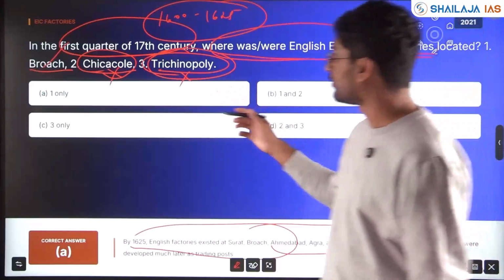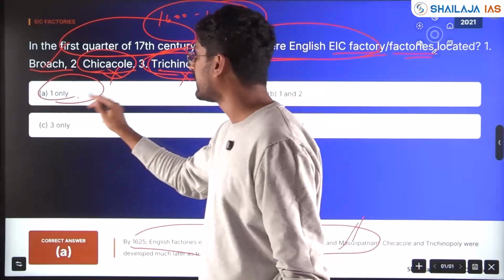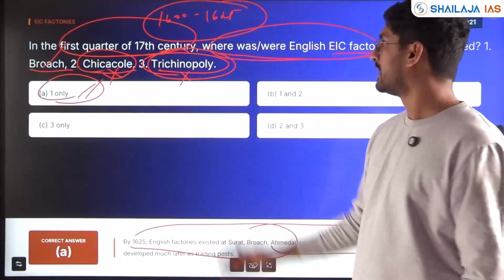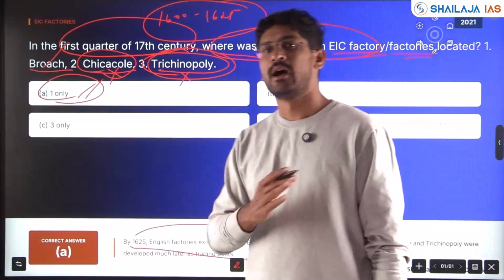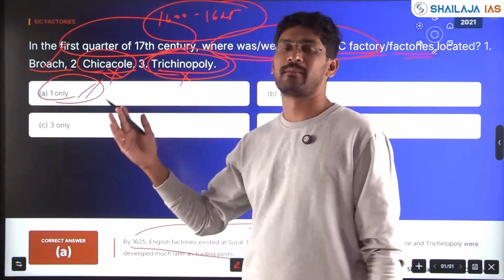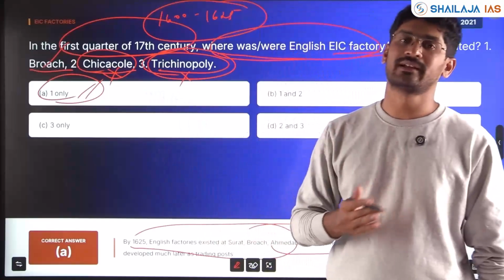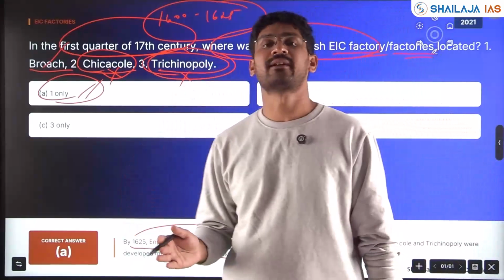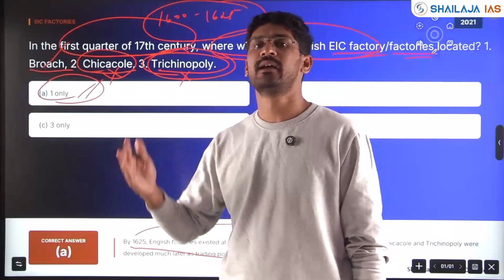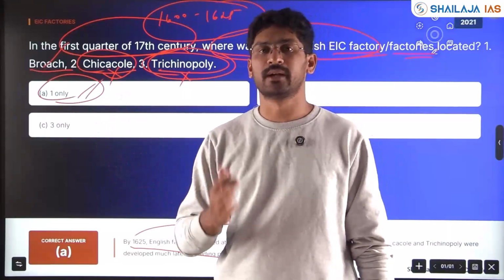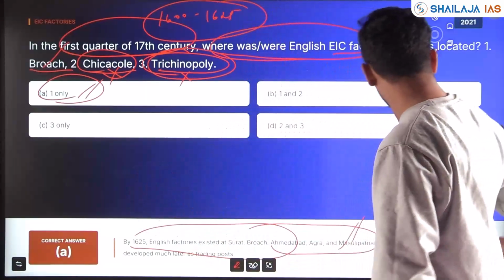So here only one pair, only the first option, is correct. So the timeline becomes important, and all the events with respect to that timeline, the rulers, who the kings were, where the factories of the British, Dutch and French were located in the early beginning of the century and later, become important.